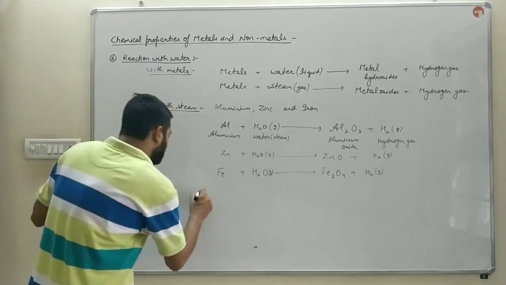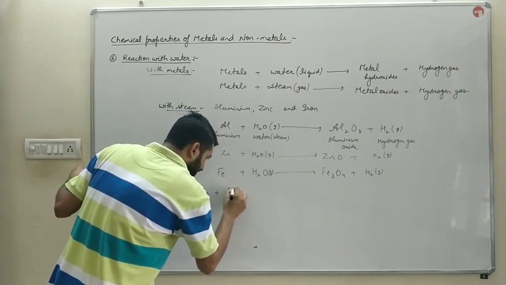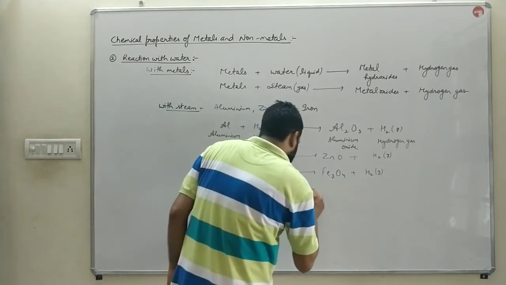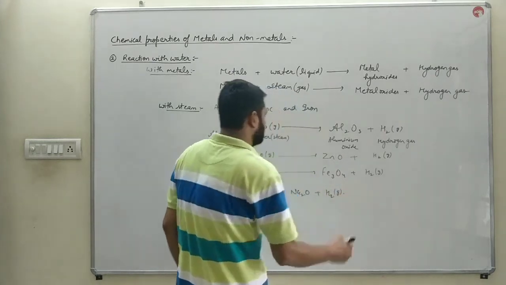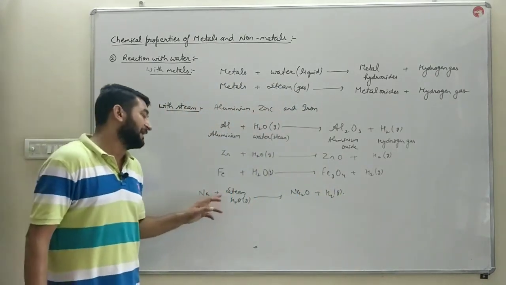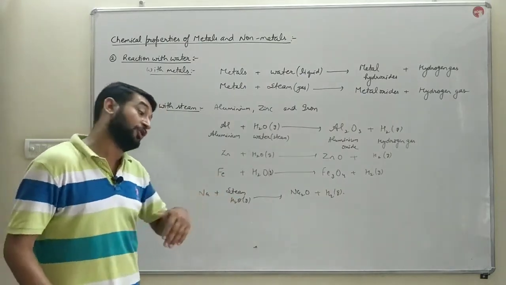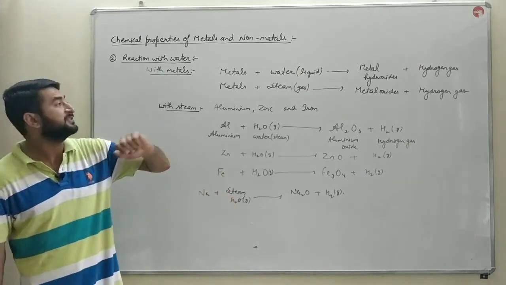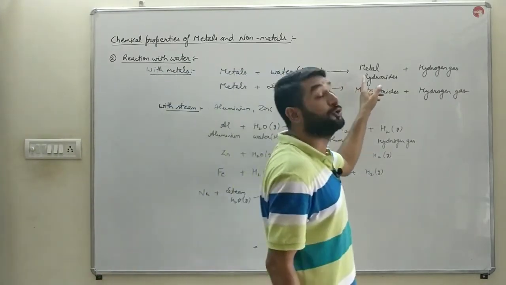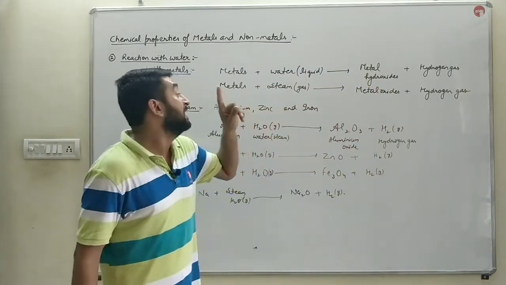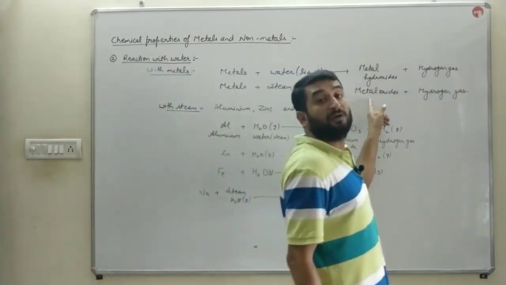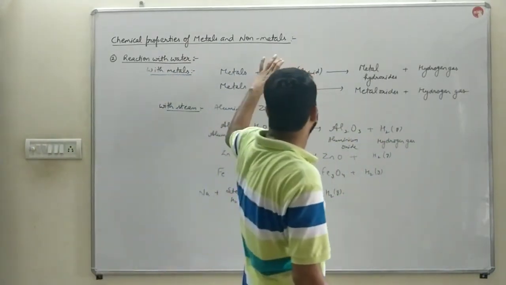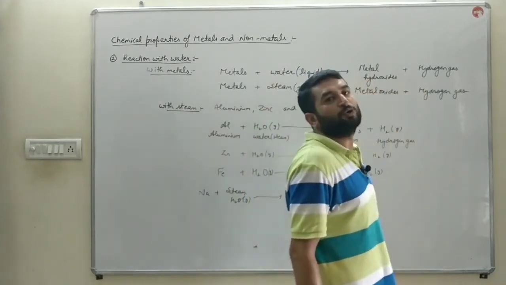Along with that, when sodium reacts with steam, it will form sodium oxide and hydrogen gas is produced. Sodium and potassium react with the cold water as well, with the liquid form of water, and with the steam as well. But what is the difference? When they react with the liquid water, they form hydroxides, sodium and potassium only. And when they react with steam, they form oxides, sodium oxide and potassium oxide respectively. In both the cases, whether they react with the liquid or steam, they release hydrogen gas.